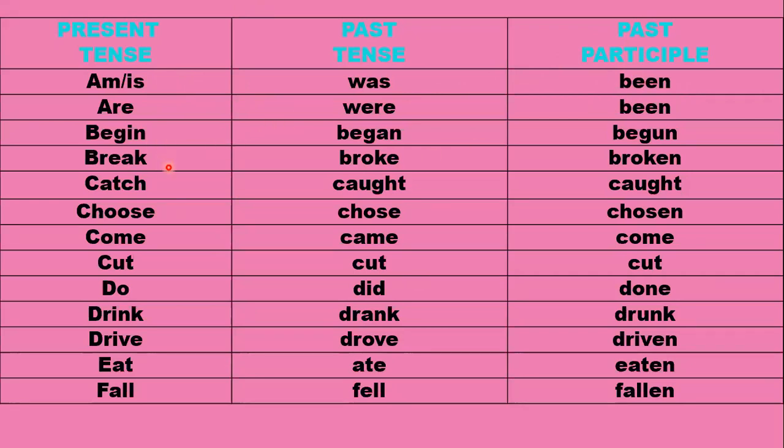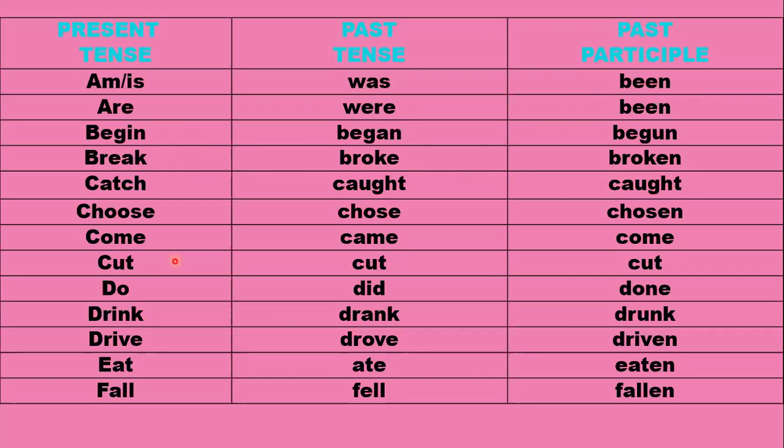Who break the glass? Okay, so break is the present form because I am asking right now, who break this glass? If I'm asking in the past, who broke the glass yesterday? So this is my past tense. And then if I'm asking in the past participle, who has broken this glass? Okay, so this is the past participle form.